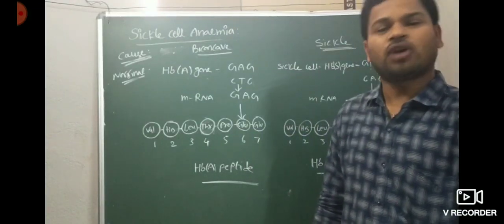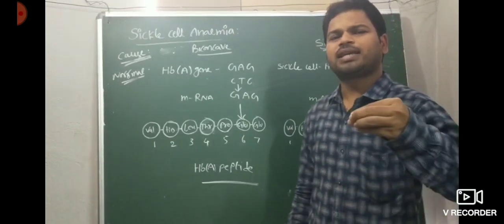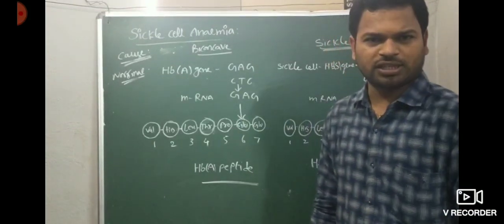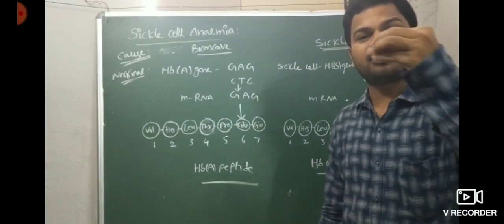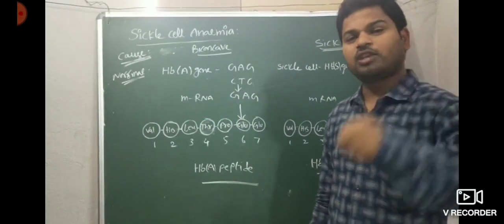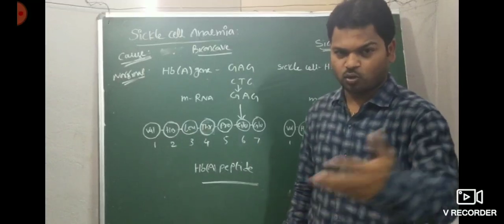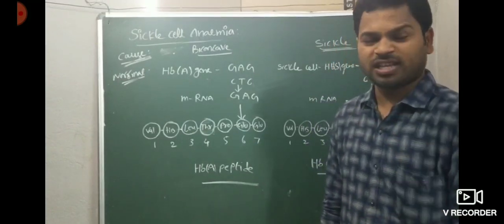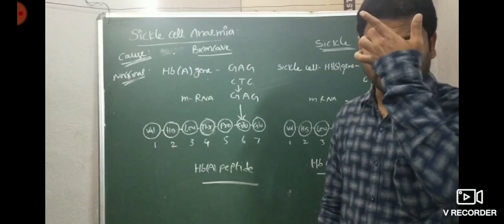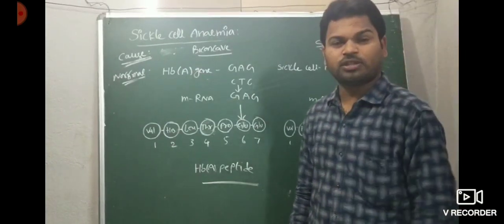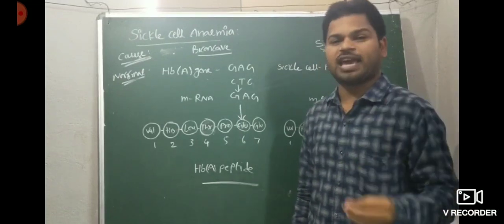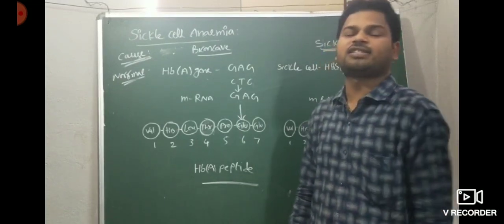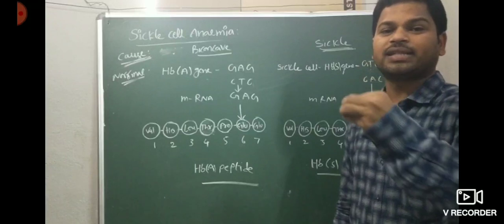So I repeat, sickle cell anemia is an autosomal recessive disorder, transmitted from parent to offspring when both parents are carriers, the heterozygous condition. It's influenced by a single pair of alleles, HBA and HBS. Three genotypes are possible from these two alleles: HBA HBA normal, HBA HBS carrier, HBS HBS diseased.